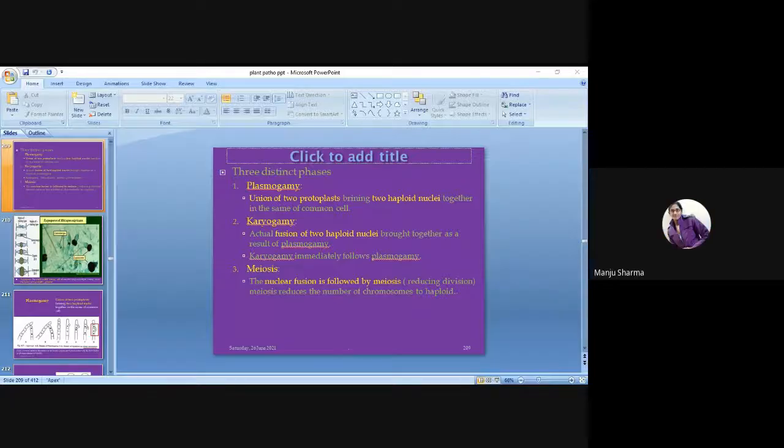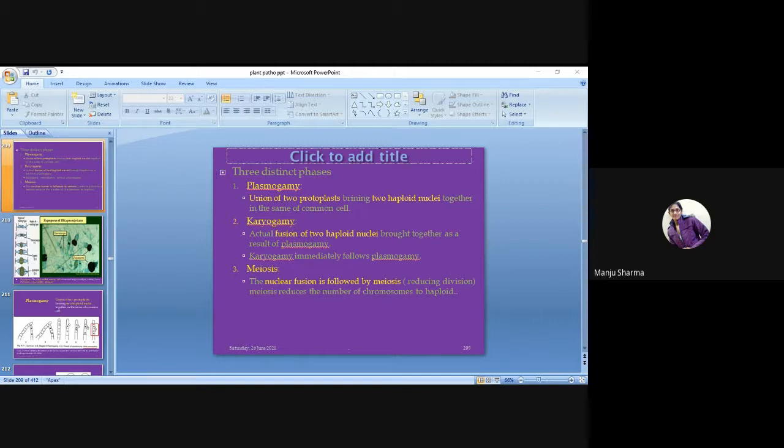We were talking about reproduction of fungi. Basically, there are two types of reproduction in fungi: asexual and sexual reproduction. In asexual reproduction, there is reproduction by budding, by fragmentation of hyphae, and formation of asexual spores. Now, coming to the sexual reproduction of fungi.